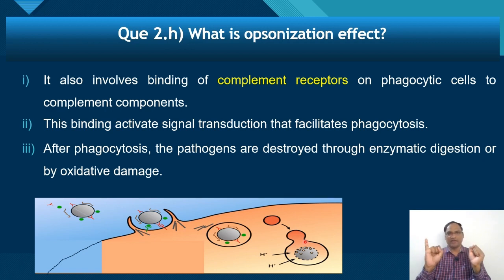Opsonin can be antibody, complement, or proteins like collectin. Then there is binding of the receptor of opsonin to the receptor of the phagocytic cell, so that will cause invagination. Then there is formation of phagosome and then phagolysosome. The pathogens will be destroyed by enzymatic digestion or oxidative damage. So this is the opsonization effect. Let's see the next question.